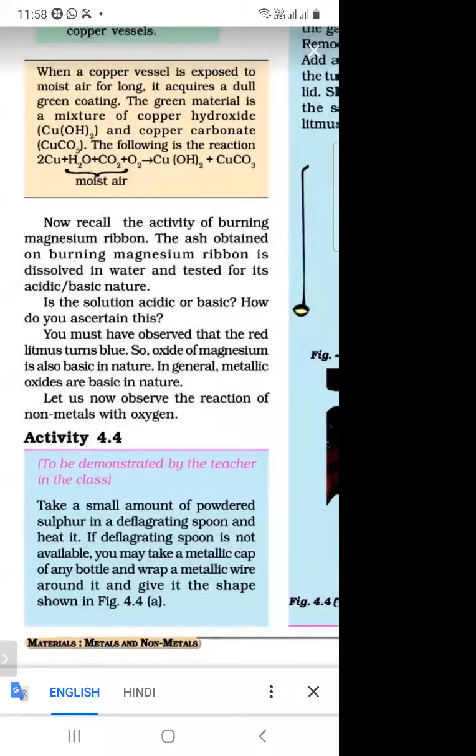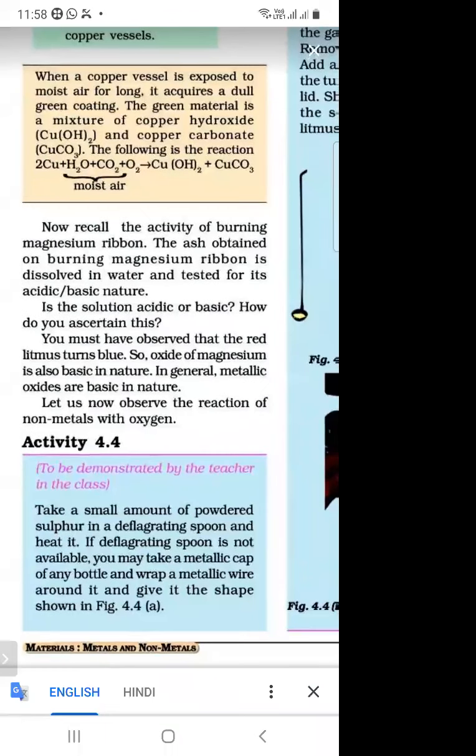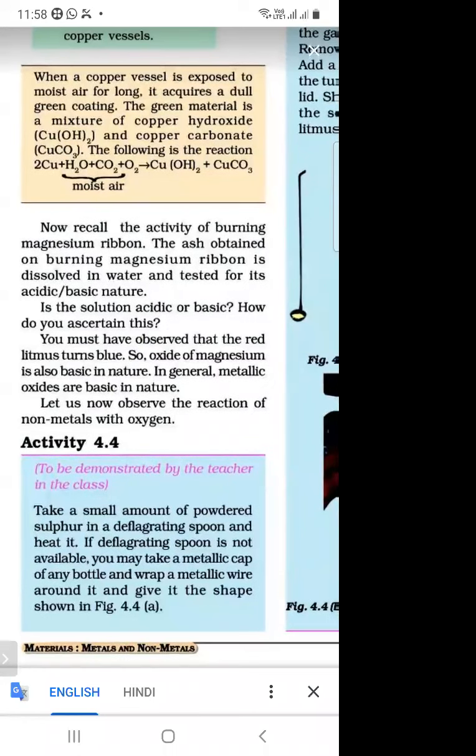And what is the formula of moist air? The formula of moist air is H2O and CO2 plus O2. It is a combination of water and carbon dioxide.